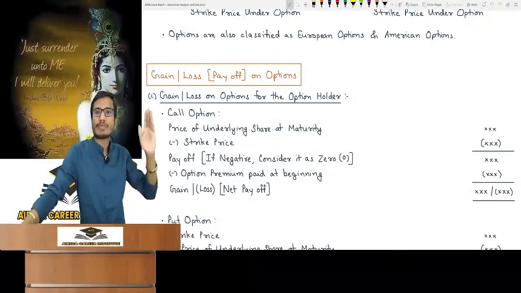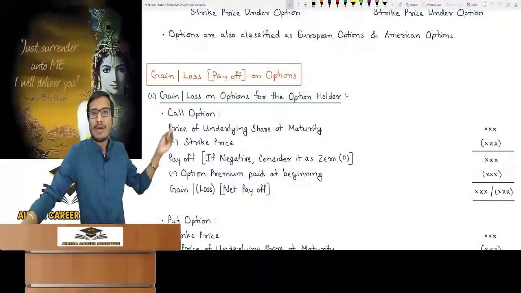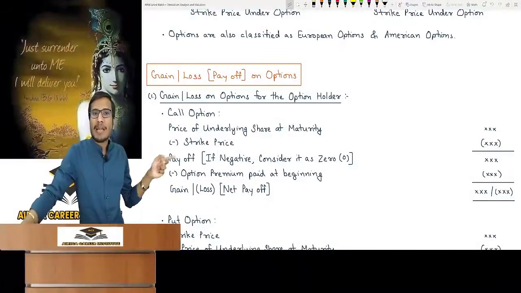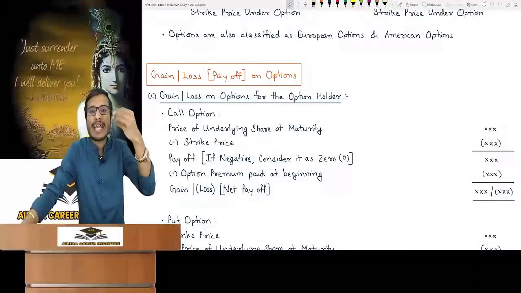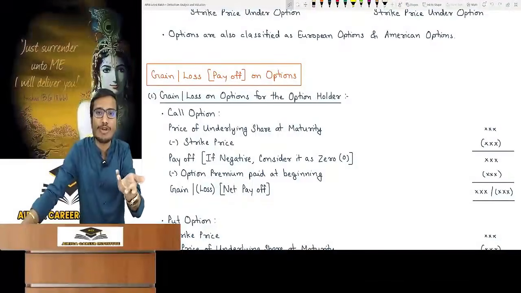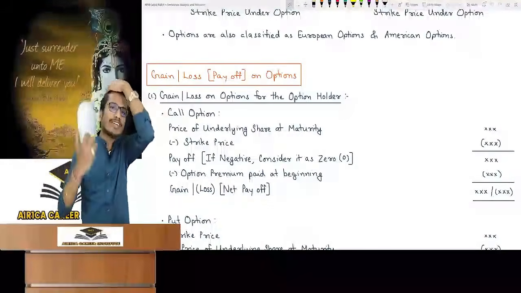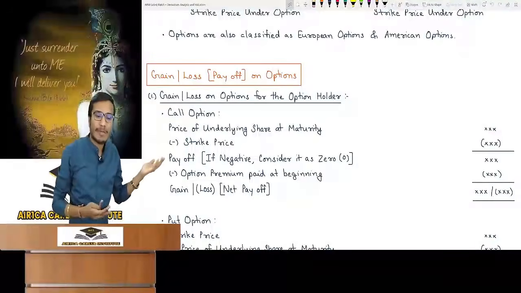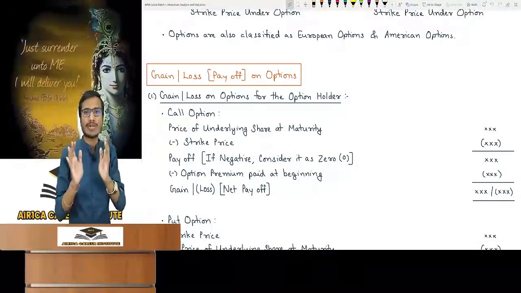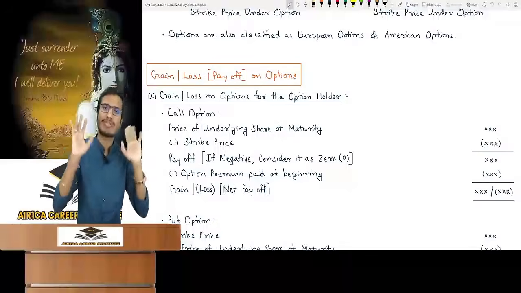Now just put the data in the format and get the answer. Suppose the price in the market is 2400 and the strike price is 2500. Payoff can't be negative. If it is negative, then consider it as 0. Why can't it be negative? Because you won't exercise it: you would be buying at 2500 something worth 2400. So if it's negative, consider it as 0, put the data and get the answer.